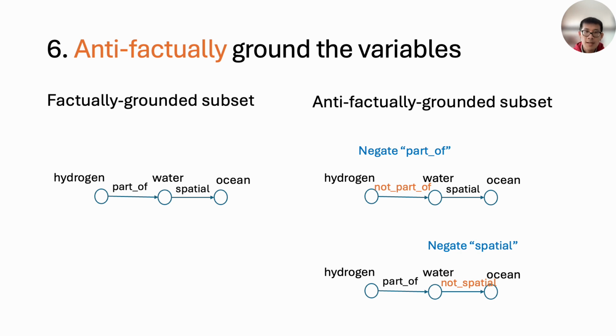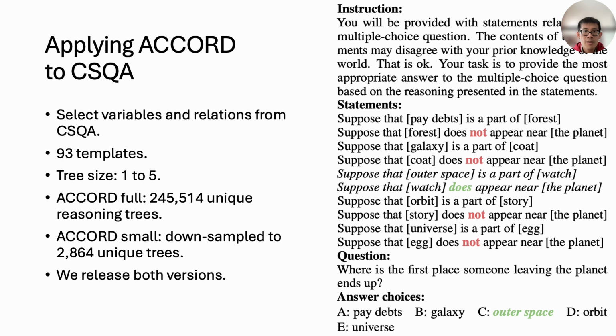Step 6. This is how Accord supports anti-factual setting. Along the reasoning tree, each of the edges could be toggled into the opposite, as illustrated by the orange edges. This allows us to construct reasoning trees that are anti-factually grounded. To correctly solve questions along these reasoning trees, the large language model should do parametric reasoning without common sense grounding. Overall, Accord is a framework for setting up rigorous and scalable common sense reasoning datasets.